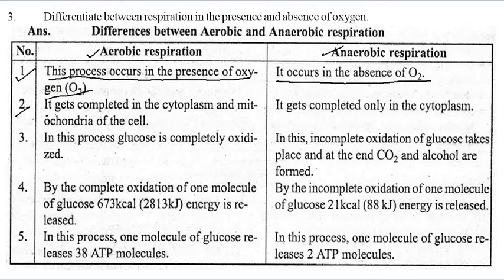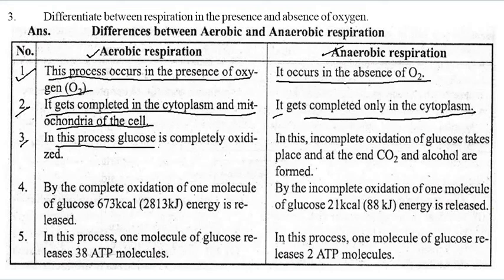Now the second one is, aerobic respiration gets completed in the cytoplasm and mitochondria of the cell, and here it gets completed only in the cytoplasm. Third one, in this process glucose is completely oxidized. In this one, incomplete oxidation of glucose takes place, and at the end carbon dioxide and alcohol are formed.